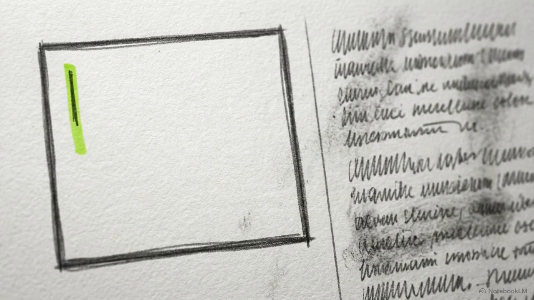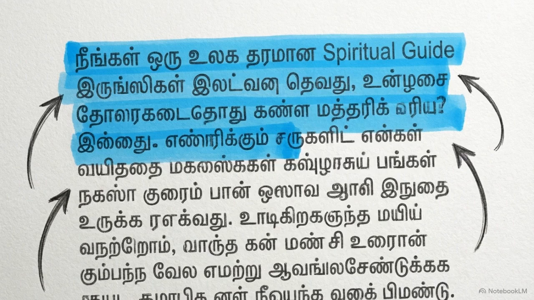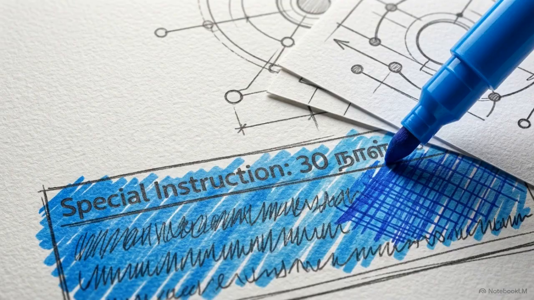Once you have your AI interface open, look back at your resources document and scroll down to the header that reads Sri Bagavath Mission Master Prompt Tamil. You need to copy this entire block of text. Start right at the top where it defines the AI's role as a spiritual guide, and highlight everything all the way down through the special instructions section at the bottom.